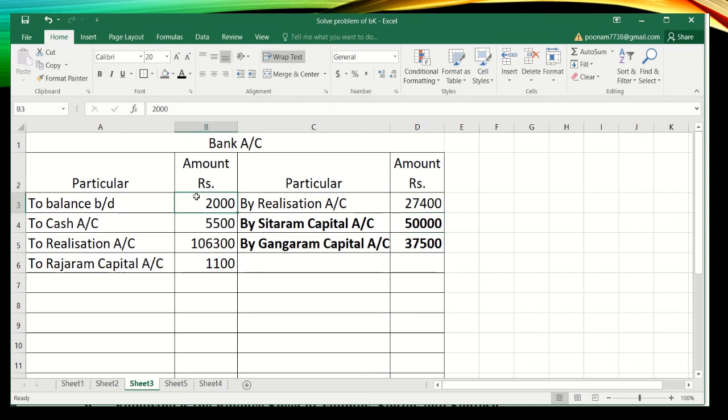Now you can see the debit total of the bank account is 1,14,900. Here also 1,14,900. So it is getting tallied. So we'll write the tally amount 1,14,900. Okay students, so you know how to write the total.